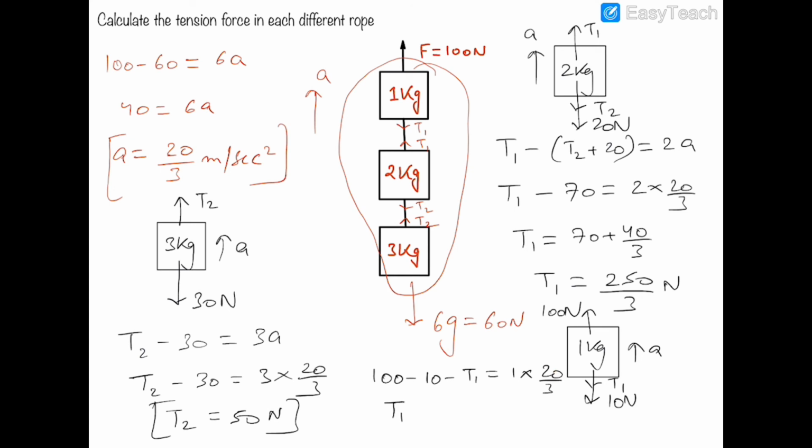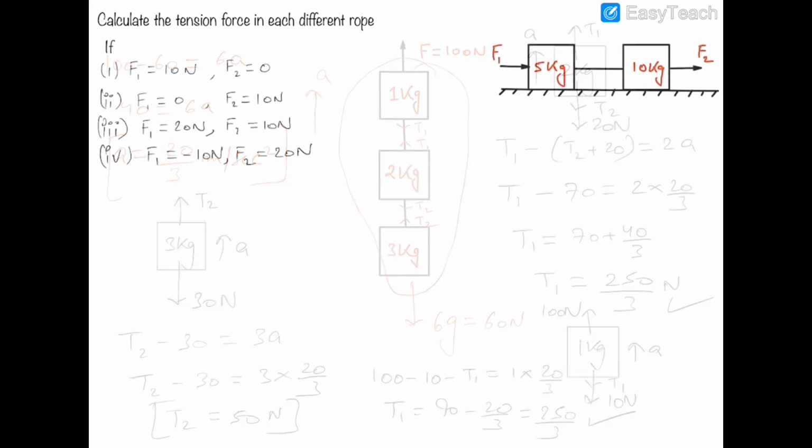So T1 will be equal to 90 minus 20 by 3, and it would be equal to 250 by 3, which we have already calculated here. So this is the correct answer.